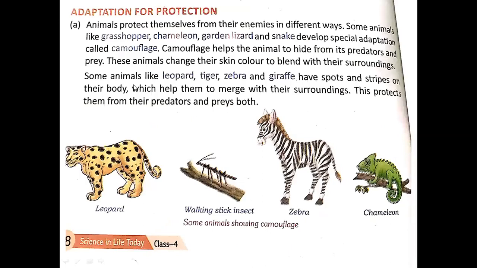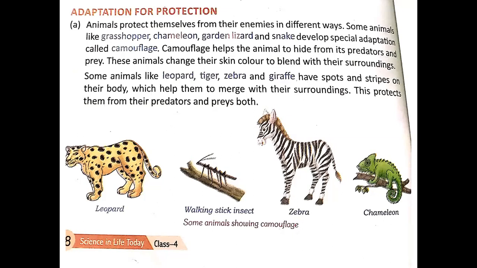Now, adaptation for protection. Animals protect themselves from their enemies in different ways. Some animals like grasshopper, chameleon, garden lizards, and snake develop special adaptation called camouflage. Camouflage helps the animals to hide from their predators and prey. These animals change their skin color to blend with their surroundings. Some animals like leopard, tiger, zebra, and giraffe have spots and stripes on their body which help them to merge with their surroundings. This protects them from their predators and prey both.